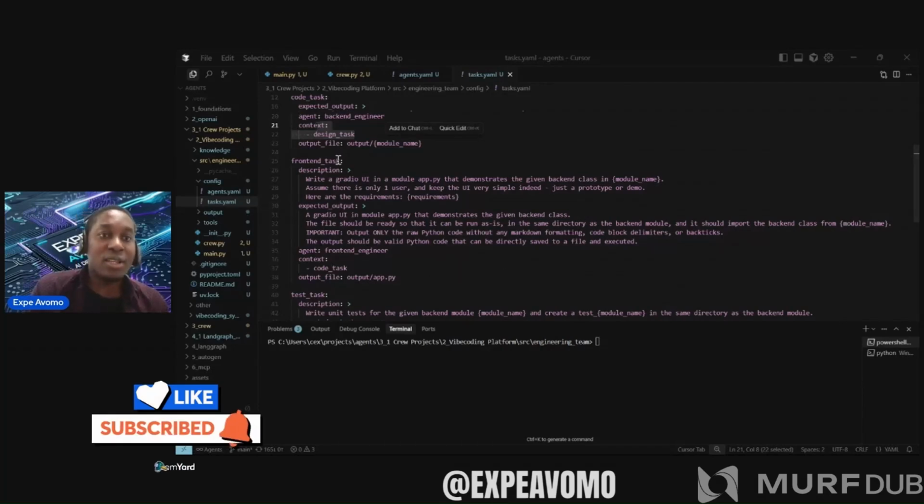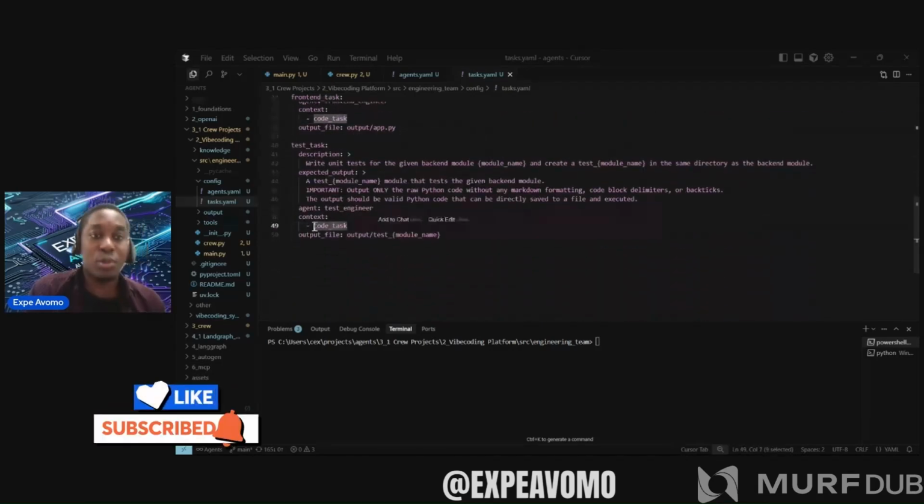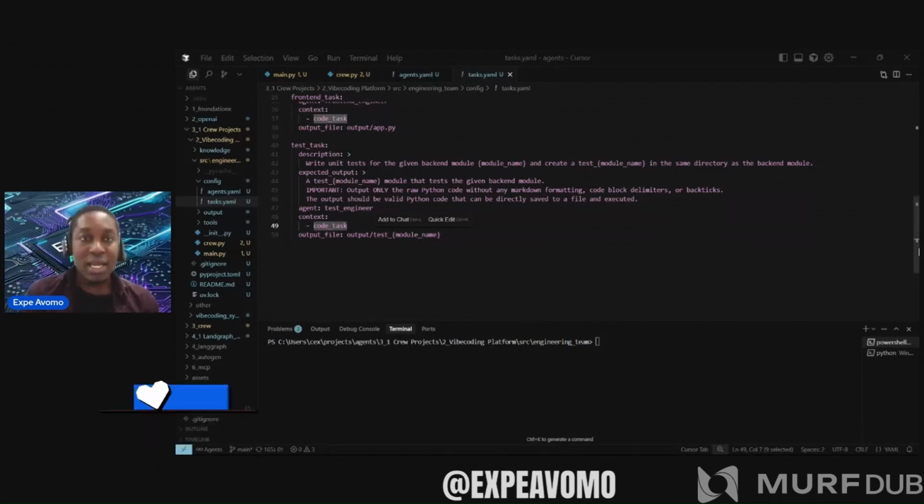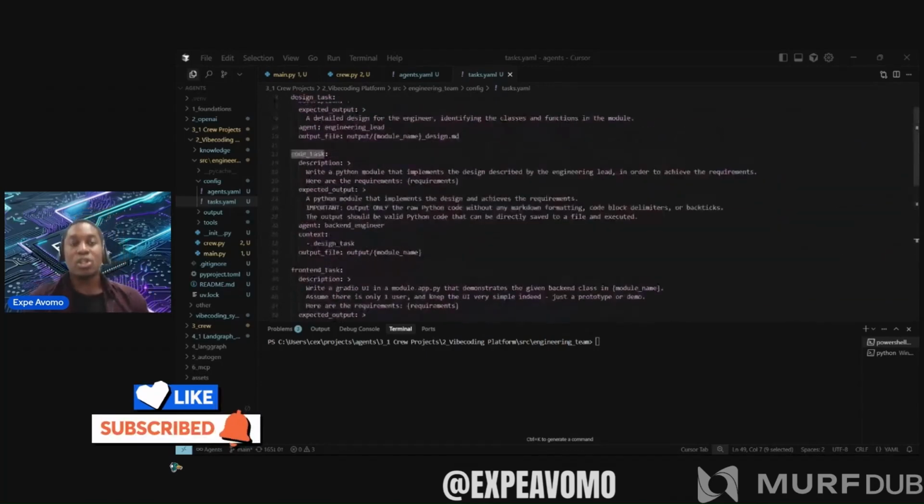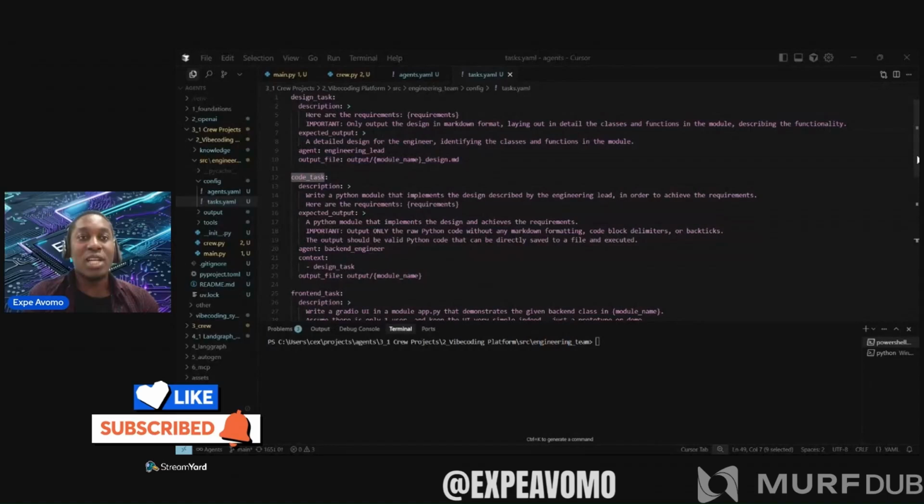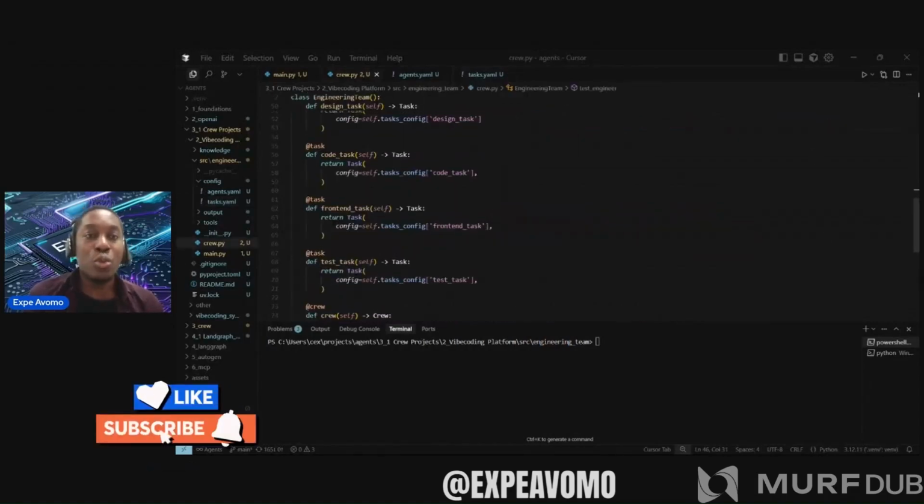We do the same with the front end. It needs the code task from the back end to design the interface. In the front end task, we pass the code task. In the test task, we also pass it. That's all I wanted you to see about agents and tasks, so you know how to design, program, and orchestrate them to work together.